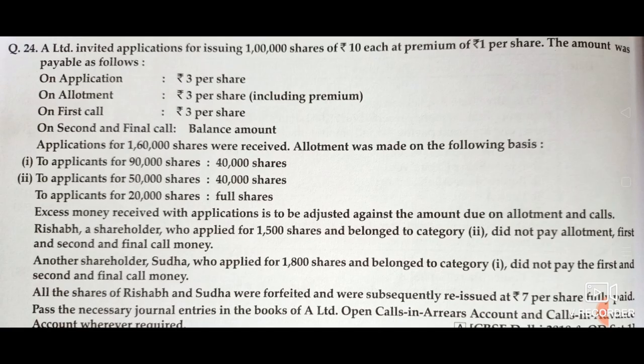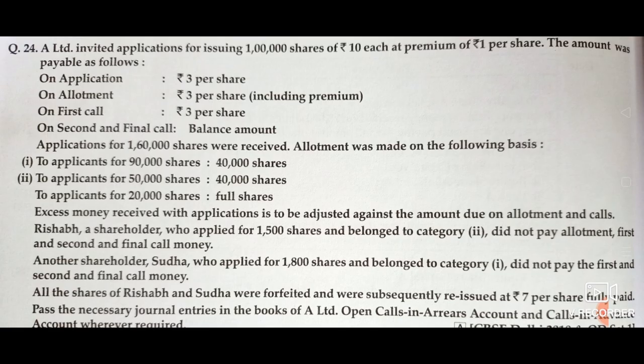The amount was payable as follows. On application rupees 3 per share. On allotment rupees 3 per share including premium. Means on allotment 2 rupees will be from the original amount and 1 rupee will be premium. On first call rupees 3 per share, and on second and final call the balance amount, means remaining 2 rupees. Total will be rupees 11.